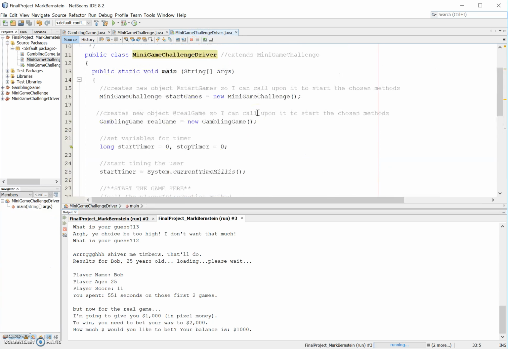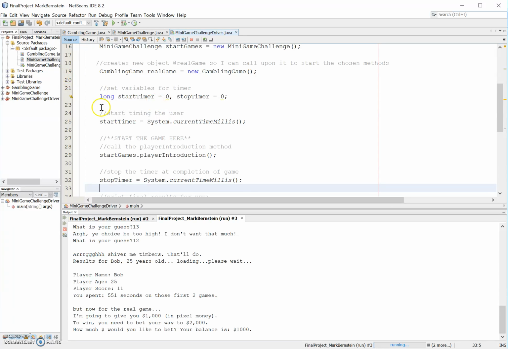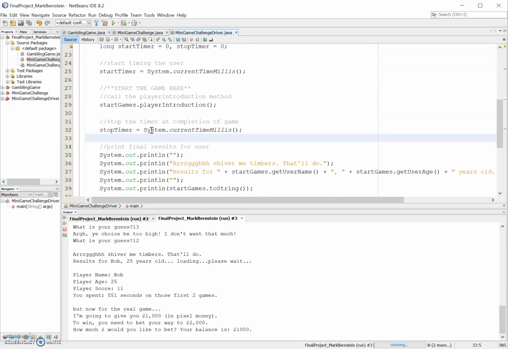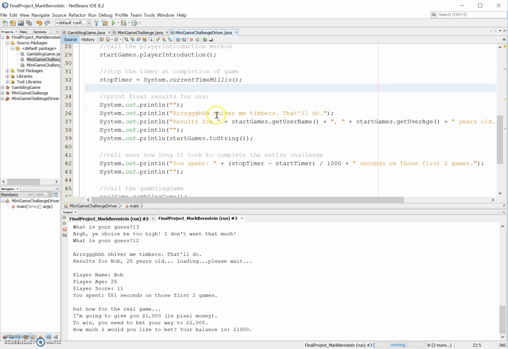So far what's happened in the driver is we've started a timer, we started the player introduction, which is the minigame, and once the user finishes the second guessing number game, which we just did, it'll stop the timer, and it's going to print the results.